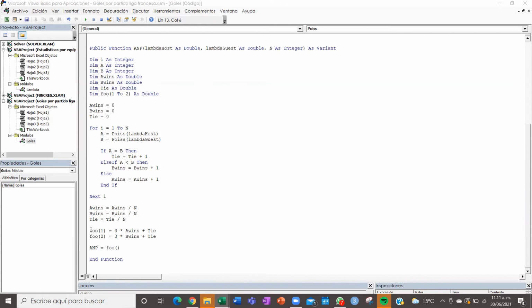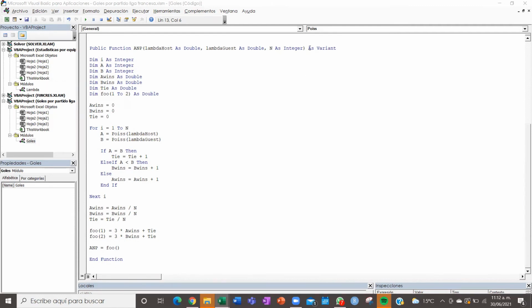So we're going to create this array that will save in the first entry the points that the host gets, 3 times the times they win, plus the tie. And in the second entry, the times that B wins times 3 plus the tie.